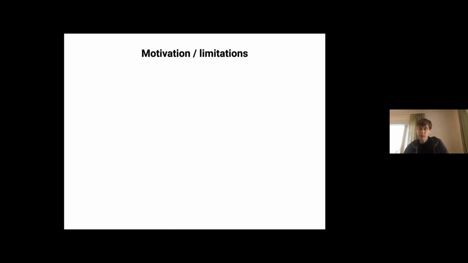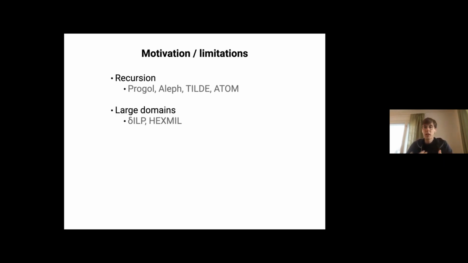So where's the motivation for this work from? Well, it's mainly from the limitations of existing systems. So for instance, recursion is very important, like to learn algorithms, program synthesis, things like that. But quite a lot of the ILP systems struggle to learn recursive programs. Likewise, quite a lot of the newer systems struggle with large domains. For instance, the ILP requires ground facts as a background knowledge. So if the domain is very big, it just doesn't scale well to them.